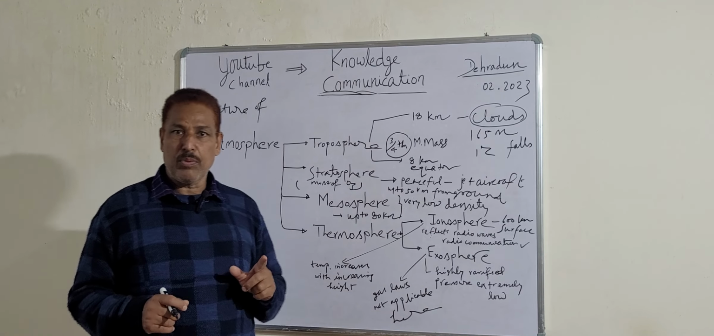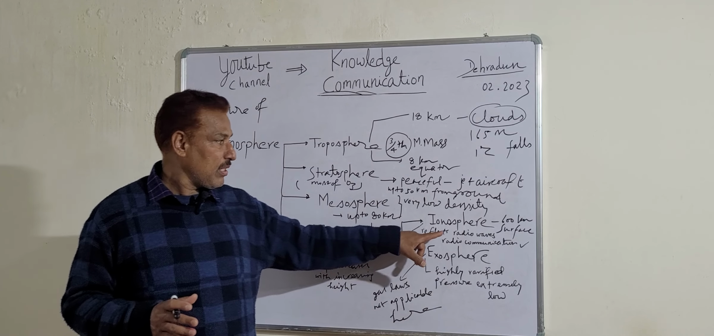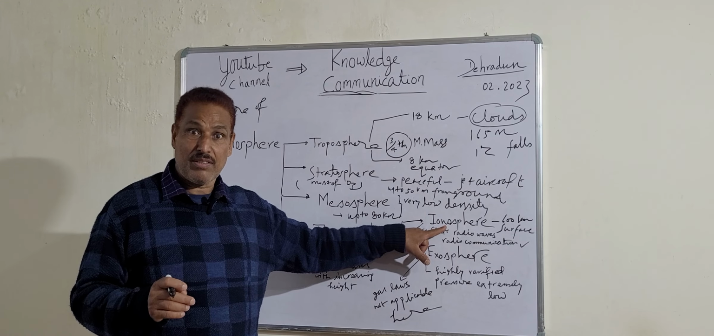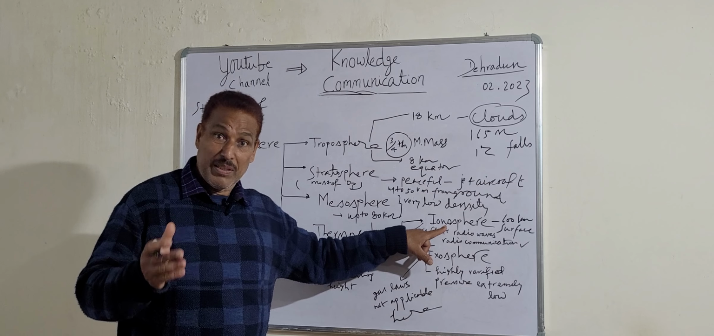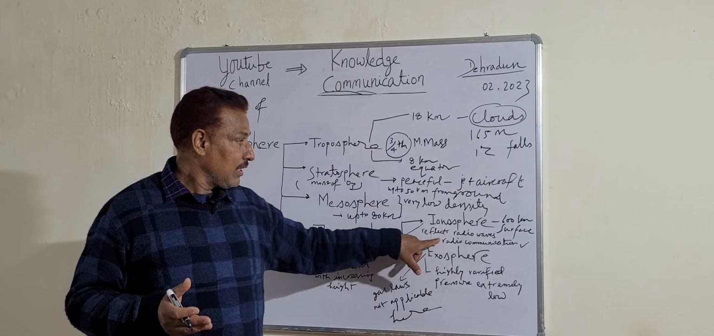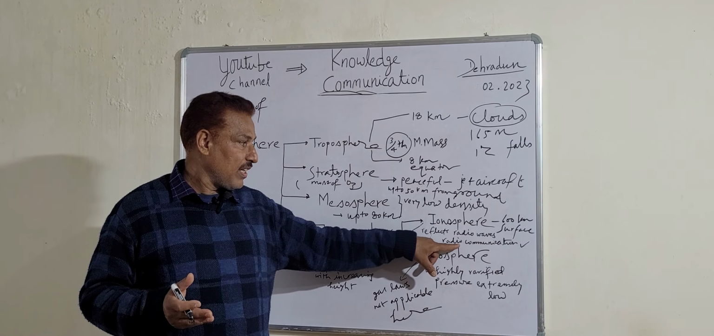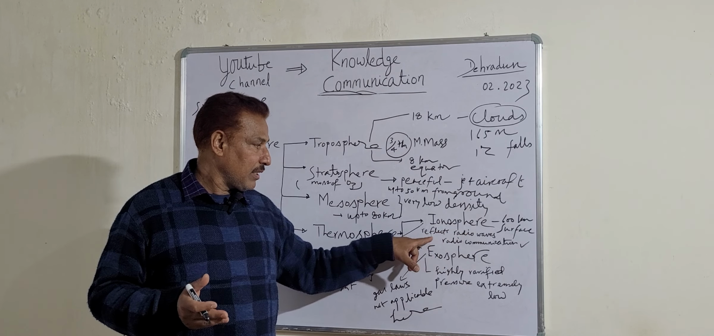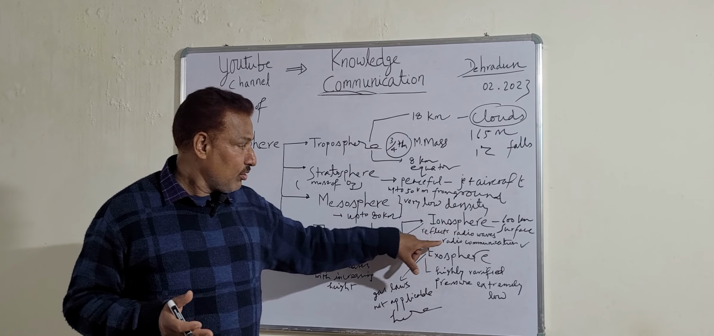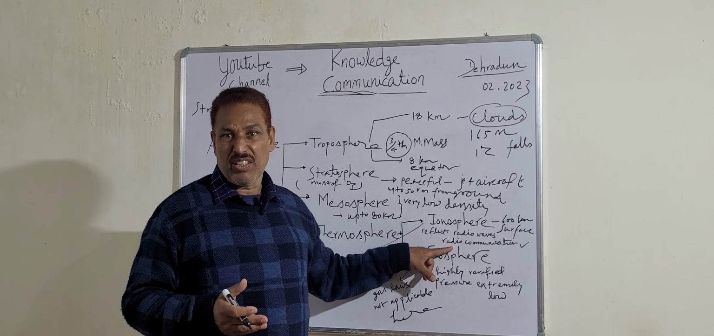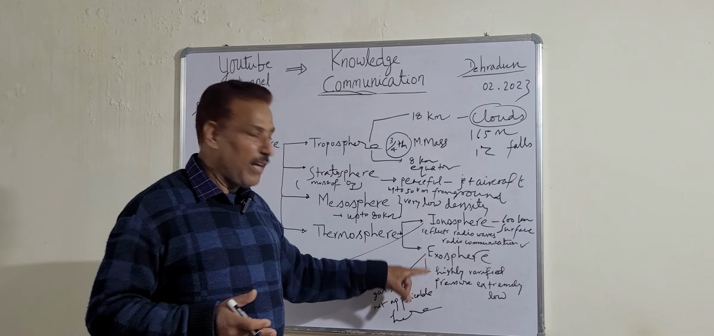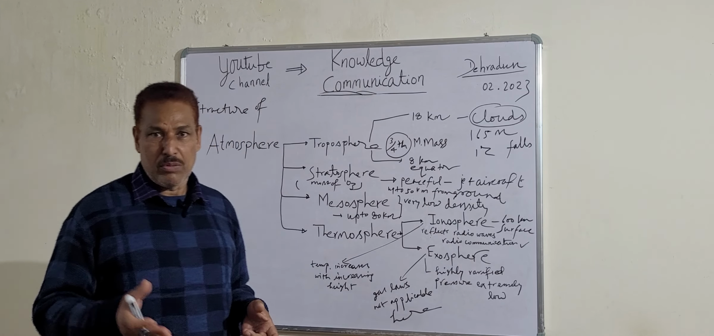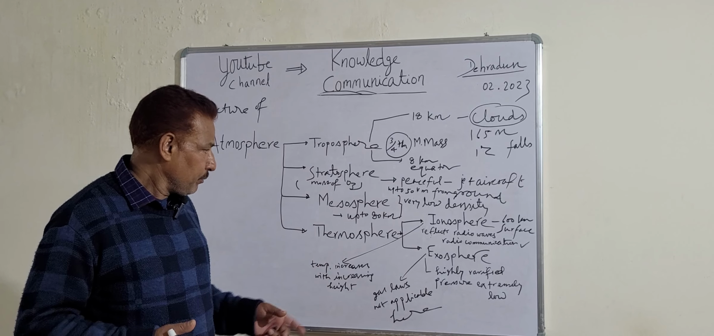And the most important application, of which humanity is taking advantage, is that radio waves are reflected by the ions of the ionosphere. Therefore radio communication is possible. And radio communication is how important for the entire humanity.